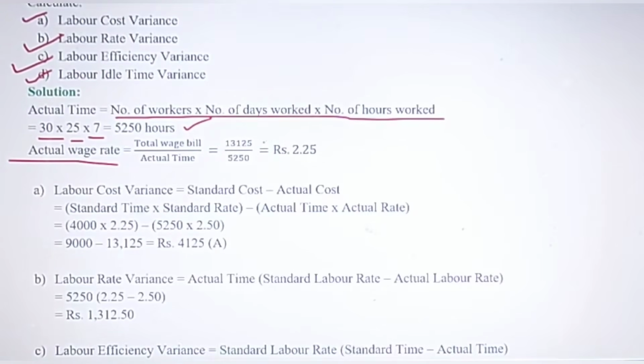Now this bill is given in the question. So you get 2 rupees 25 paisa as wage rate, and after that you can put all these values to find LCV. LCV again is standard cost minus actual cost, and to find out standard cost again we use this formula, standard time into standard rate, and for actual cost similarly actual time into actual rate. So you get this adverse value like that.